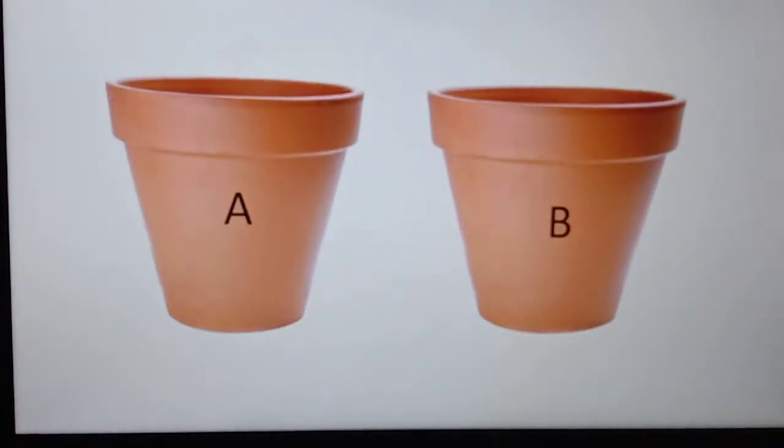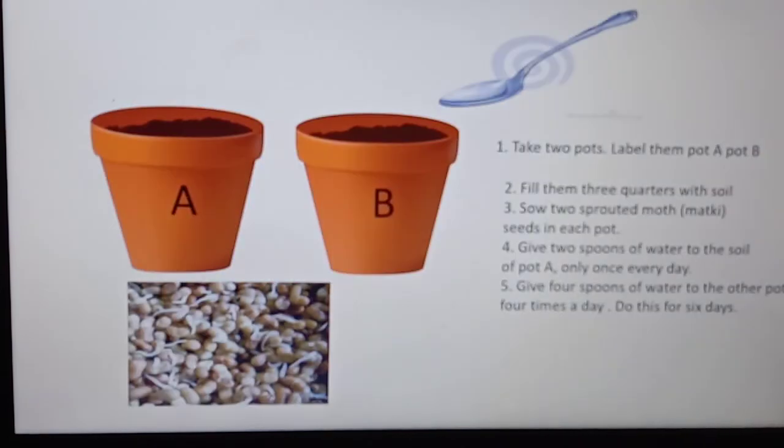Now let us try this experiment. Take two pots and label them A and B. Fill them 3/4 with soil. That means you fill both the pots with soil. Third, sow 2 sprouted moth seeds in each pot.